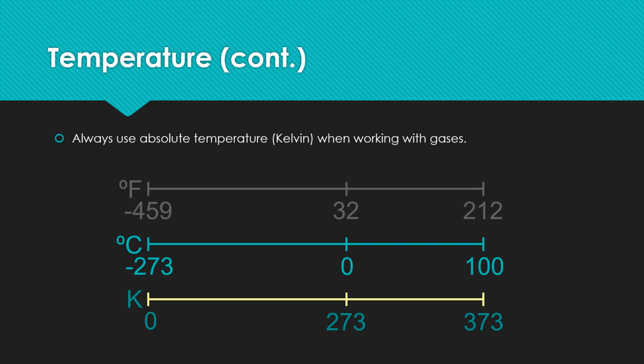Therefore, the Kelvin scale is very important for temperature. Normally, we measure the temperature using Celsius or Fahrenheit. However, in scientific calculations and any mathematical expressions, we have to use the Kelvin scale.